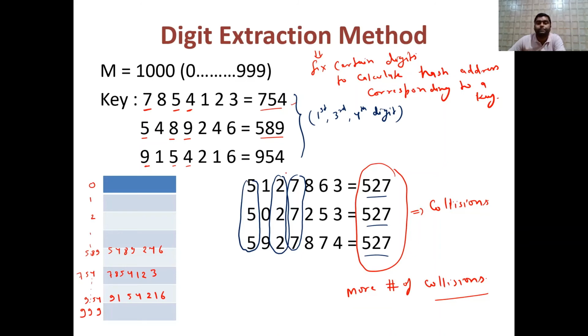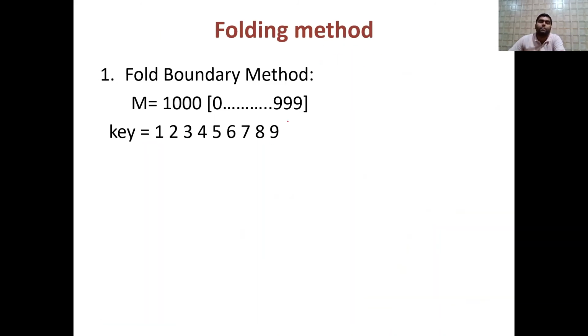Okay, now next is folding method. So there are two folding methods. So first folding method is known as fold boundary method. So observe very carefully. So what is fold boundary method? So first of all, table size. So your table size is 1000.